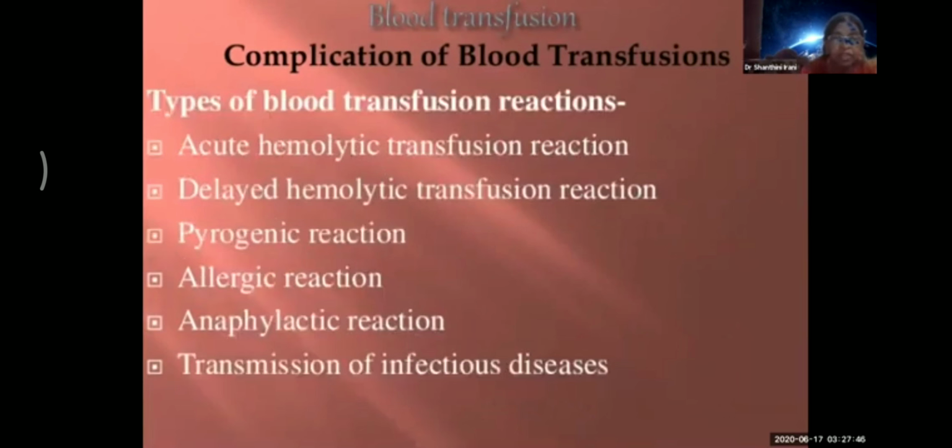Types of blood transfusion reactions are very important. Acute hemolytic transfusion reaction, delayed hemolytic transfusion reaction, pyrogenic reaction because of pyrogens in the collection set or in the blood administration set, allergic reactions, anaphylactic reactions, and transmission of infective diseases. Next.